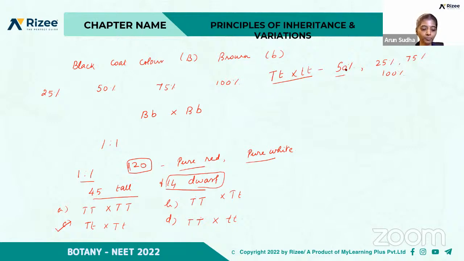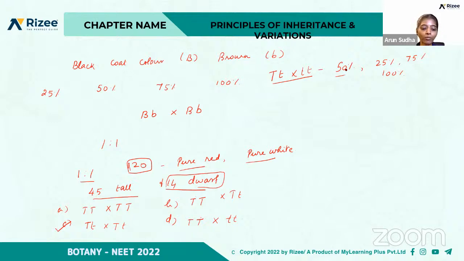Okay. A pure tall plant can be differentiated from a hybrid tall plant by measuring length of the plant, by spraying gibberellins, if all plants are tall after self-pollination, or if all plants are dwarf after self-pollination.